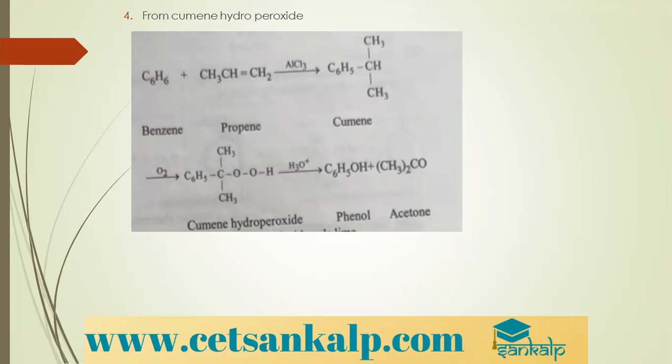This is nothing but cumene. Cumene, when treated with air, oxygen, gives cumene hydroperoxide. This on hydrolysis gives us phenol and acetone. These two are very important products, both obtained in high yield. So which are the two products obtained by the cumene process? Phenol and acetone.